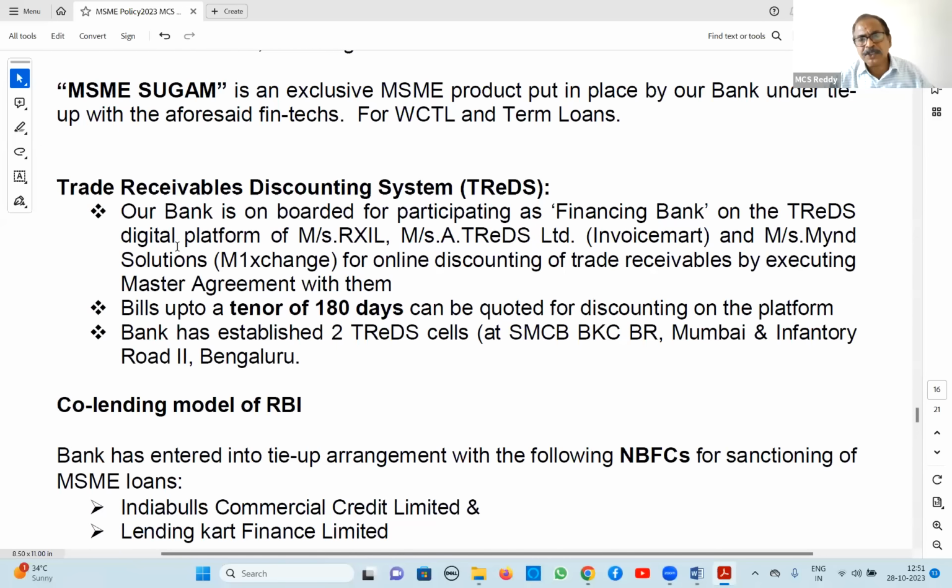TReDS is nothing but online discounting of bills raised by MSMEs. Earlier we have seen supply chain, similar to that here also. Some SME has supplied material to corporates and they raise bills online. These bills can be discounted through this platform. That is what TReDS is, Trade Receivables Discounting System. So here bills with tenor up to 180 days we can discount online.